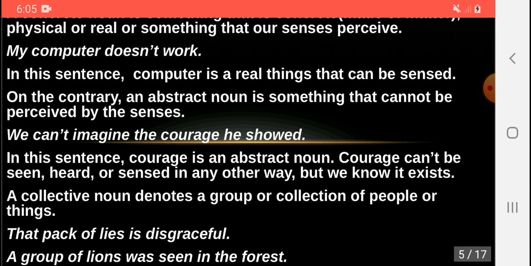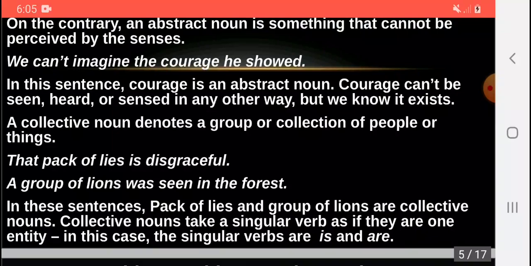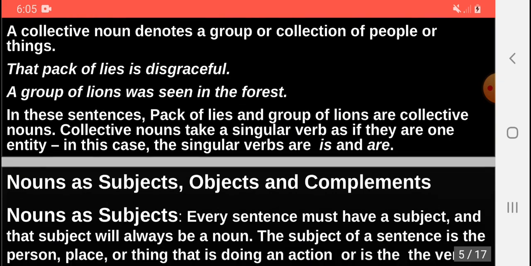A collective noun denotes a group or collection of people or things. For example, that pack of lies is disgraceful. A group of lions was seen in the forest. In these sentences, pack of lies and group of lions are collective nouns. Collective nouns take a singular verb as if they are one entity. In this case, the singular verbs are is and are.